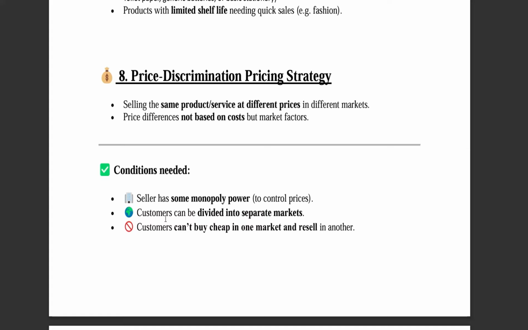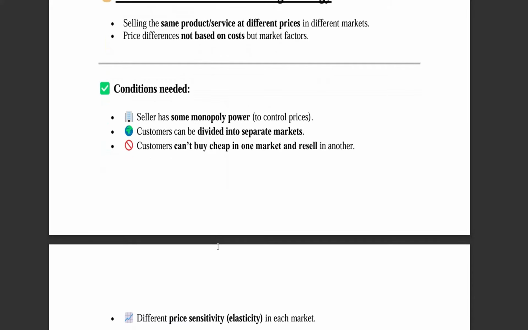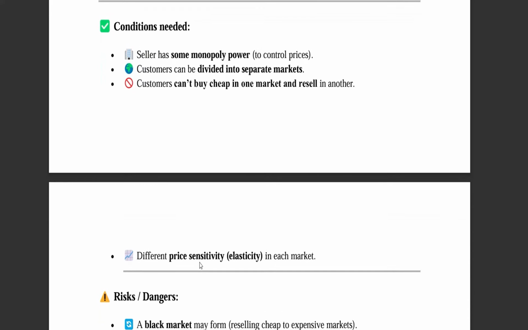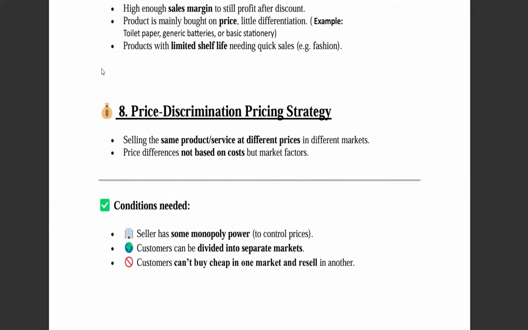They will divide customers based on income, or based on their classes, or some criteria, and based on that they will charge the price accordingly. Customers can't buy cheap in one market and resell in the other market. Obviously there is no chance that one customer will buy this product and sell it in the other market, because it will be black marketing, which is not suitable here. Different price sensitivity, that means elasticity, in each market. In that case this price discrimination strategy will be suitable.